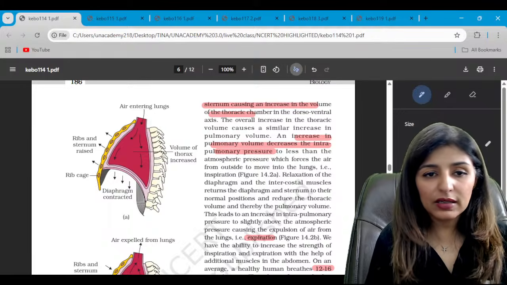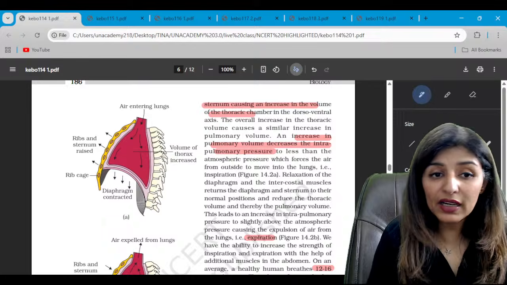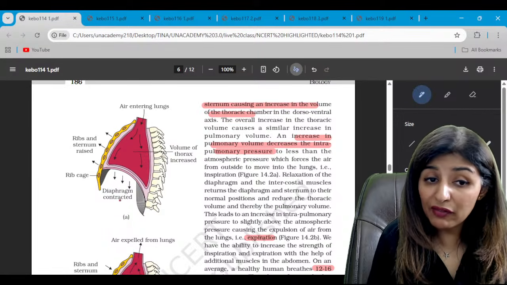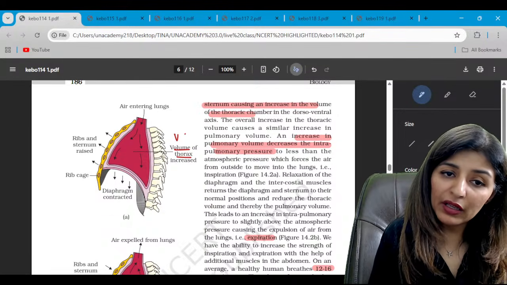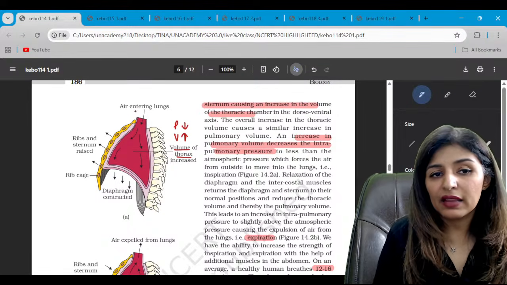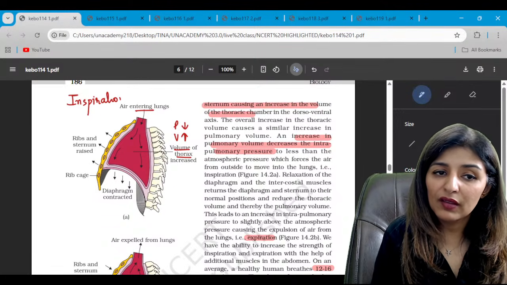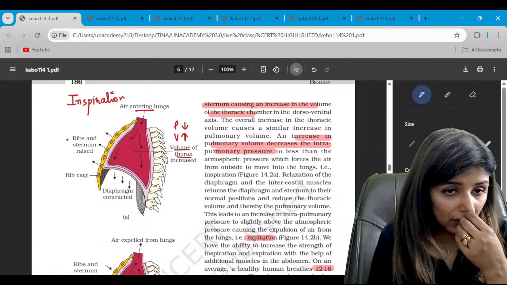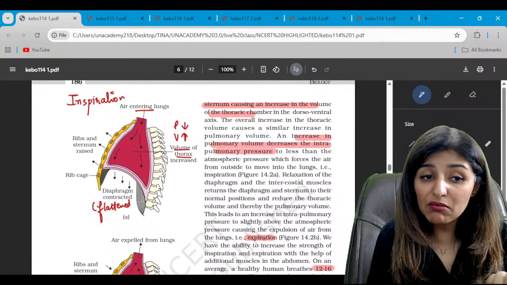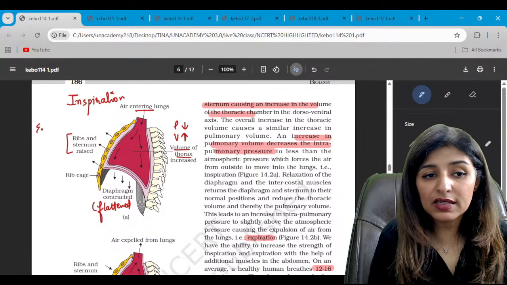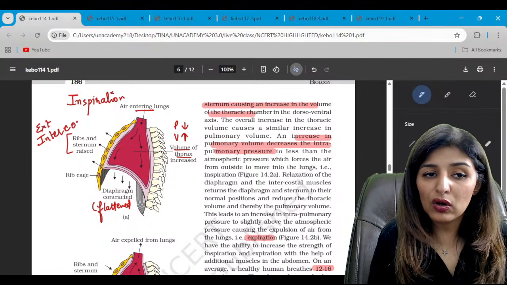Again, this has already been asked. This represents the process of breathing. When you see the ribs and sternum raised and the diaphragm contracted, this is going to increase the volume of the thorax. When the volume increases, pressure will decrease and therefore air enters. So this represents inspiration or inhalation. Ribs are raised and the diaphragm contracts and becomes flattened. Which are the muscles which help in raising the ribs? It is the external intercostal muscles. We are talking about normal respiration.